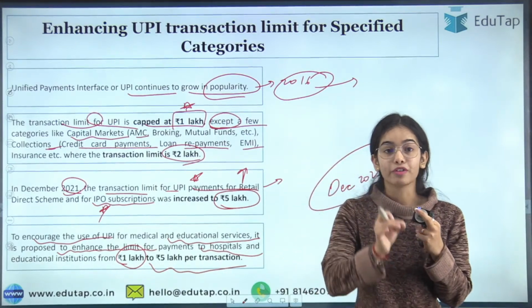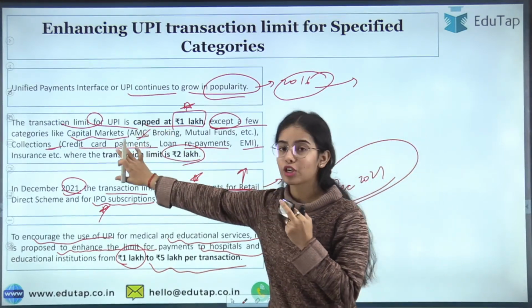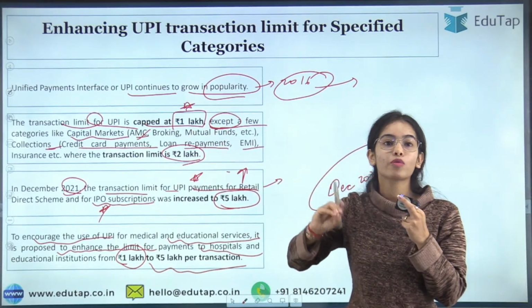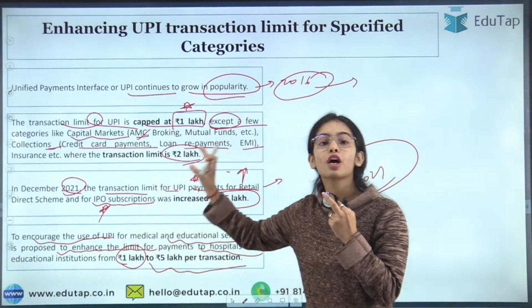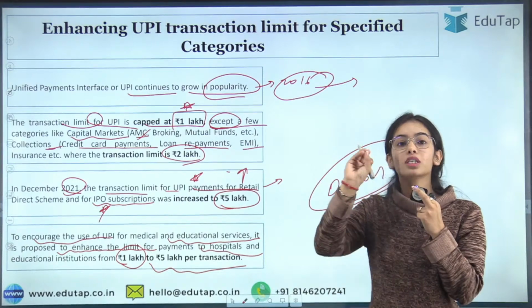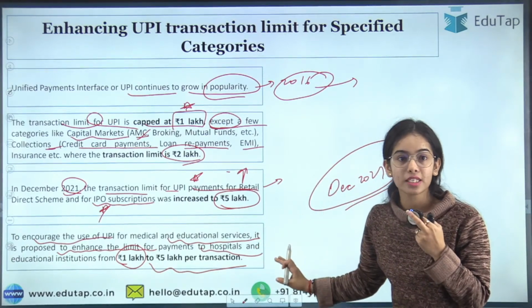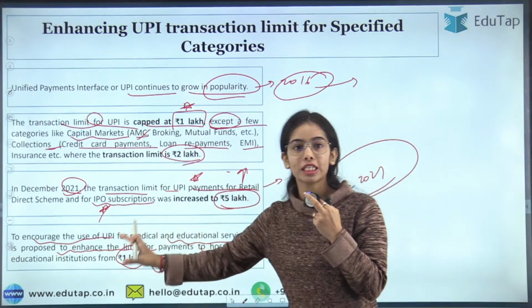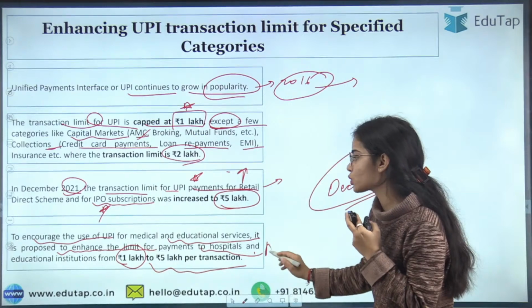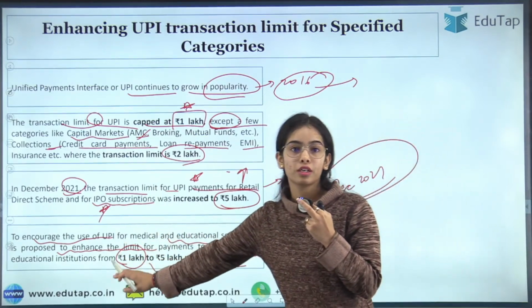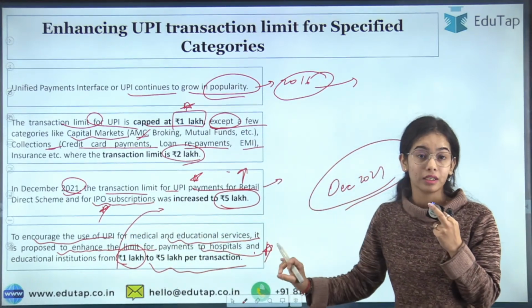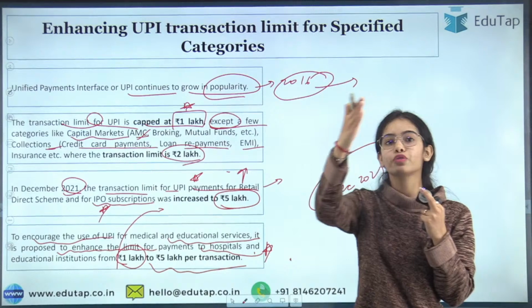The transaction limit for the capital markets, for the collection, for the insurance is 2 lakh. Particularly in December 2021, it was decided that for the IPO subscriptions and the retail direct scheme, the transaction limit will be 5 lakh. And now for the medical expenses, for the educational services, for the hospitals and the educational institutions, the transaction limit has been proposed to increase to 5 lakh per transaction from 1 lakh. 1 lakh was the prior limit. It has been increased to 5 lakh directly. 2 lakh is not there. Okay, 1 lakh to 5 lakh directly.